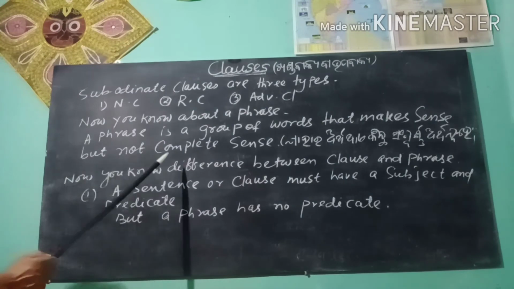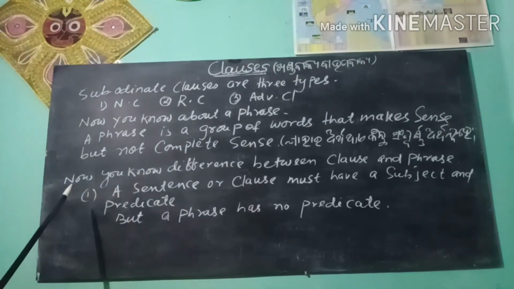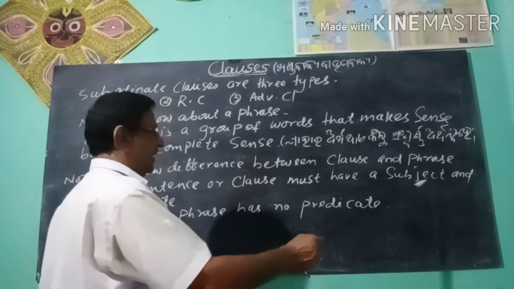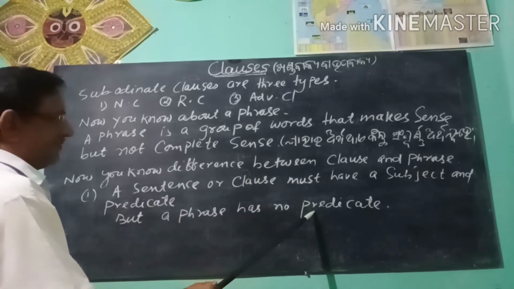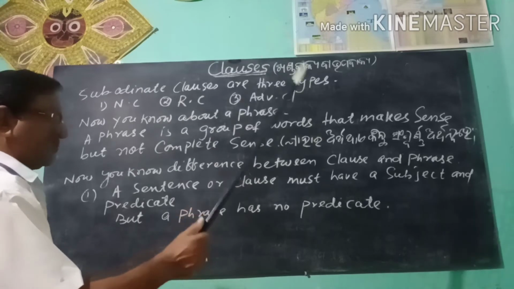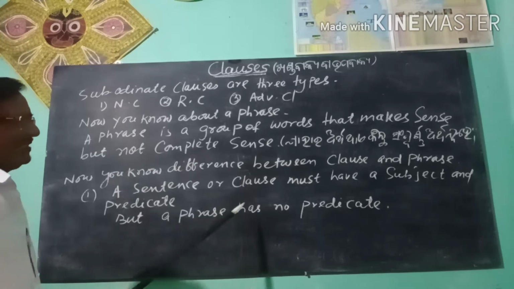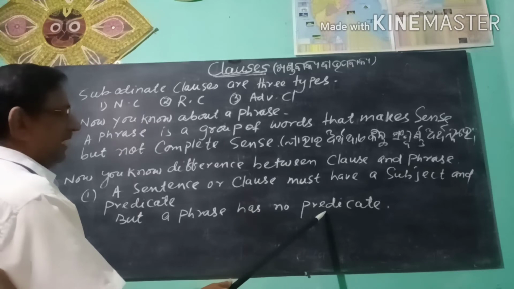Now you know the difference between a clause and a phrase. A sentence or a clause must have a subject and a predicate. But a phrase has no predicate. This is the difference. A sentence or a clause must have a subject and a predicate, but a phrase has no predicate.